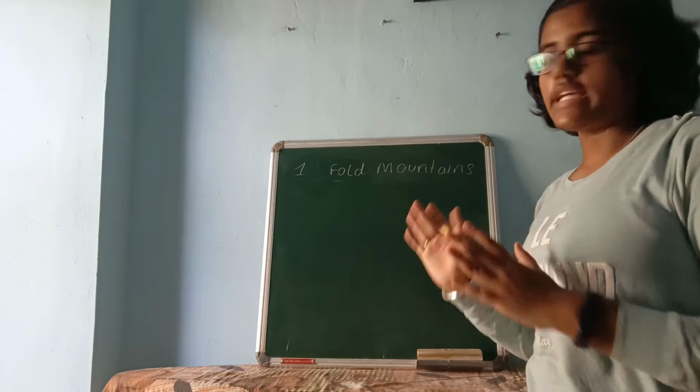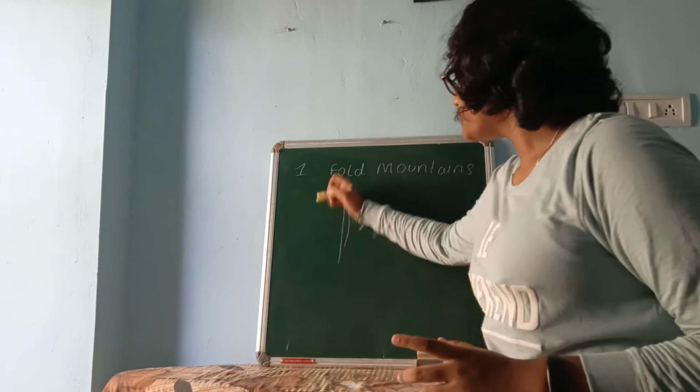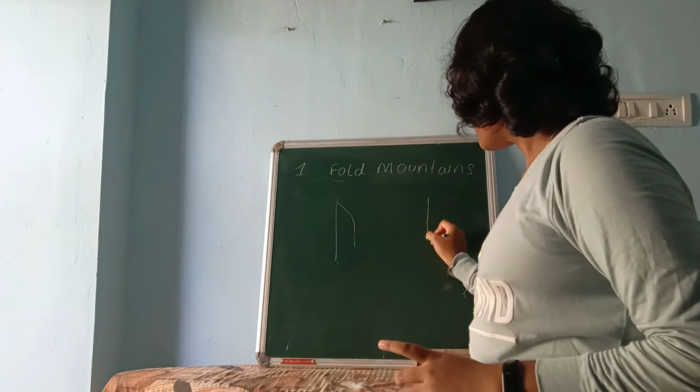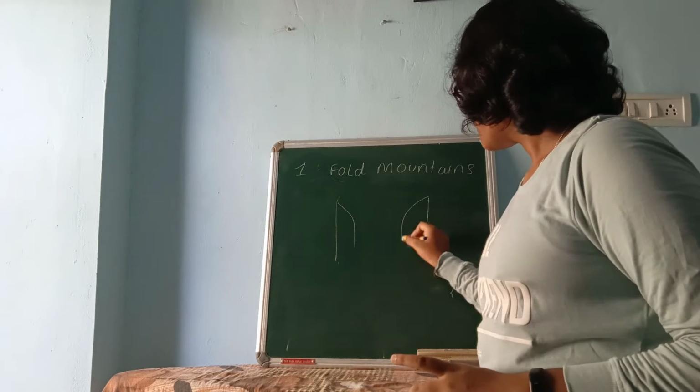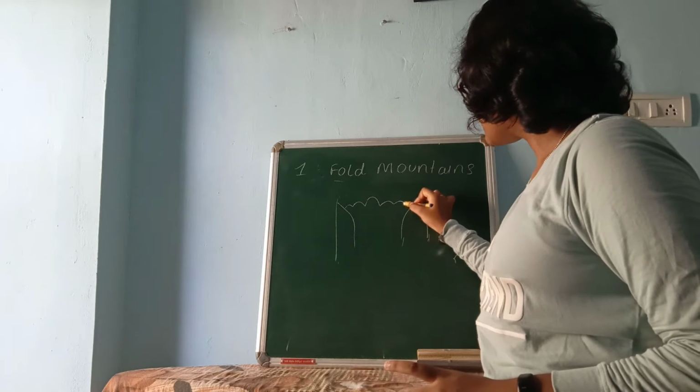I will show you a diagram here. See, here there is a land. Here are the folds.